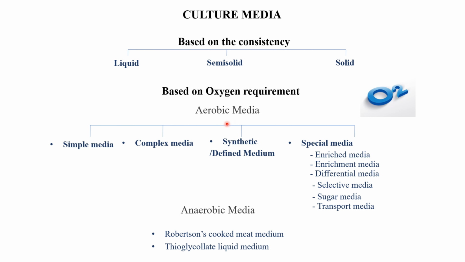The anaerobic media help us cultivate anaerobic bacteria, which don't require oxygen for their growth and multiplication.